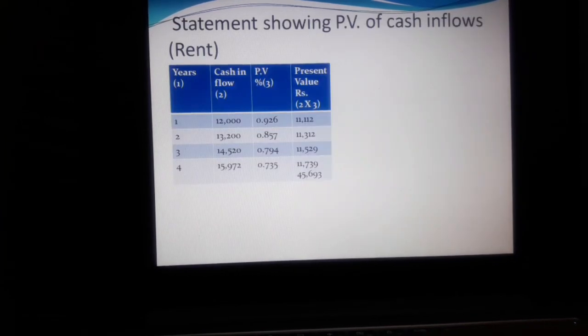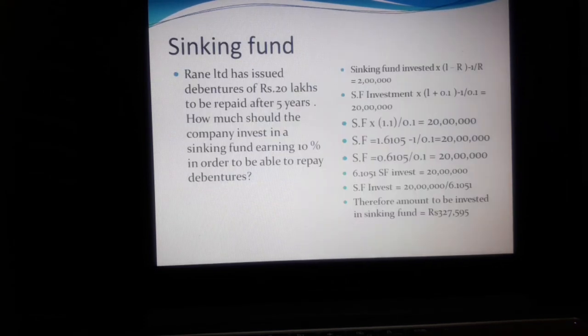0.926. In the same method, we can calculate the statement showing PV of cash inflows of rent. Number of years: first, second, third, fourth. First year cash inflow 12,000, second year 13,200, third year 14,520, fourth year 15,972. With the PV ratio, we calculate the present value the same way, and the total we receive is 45,693.